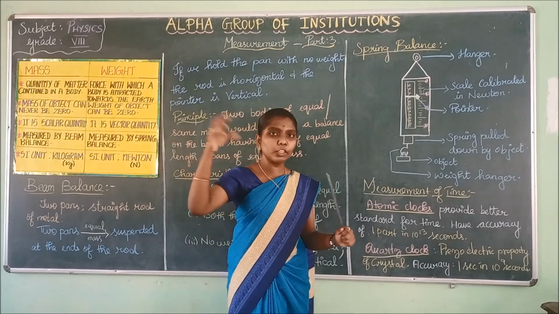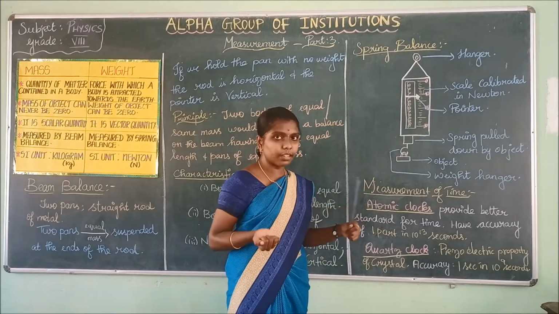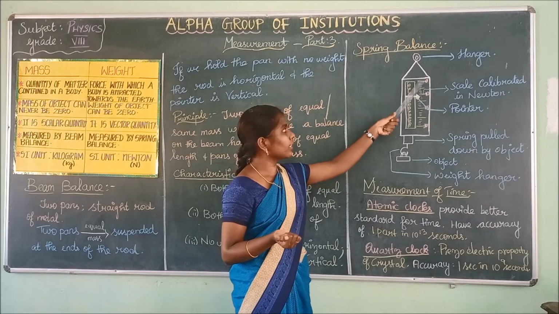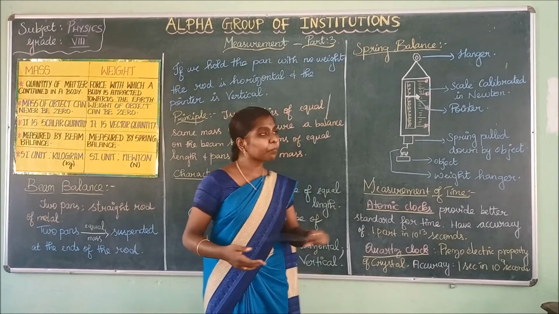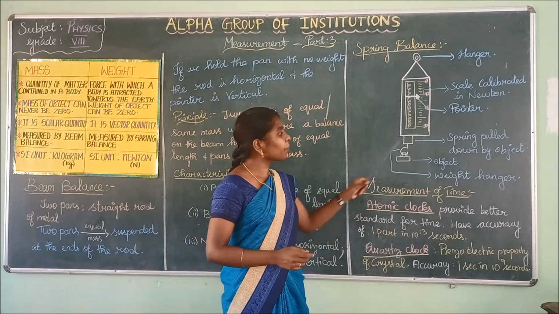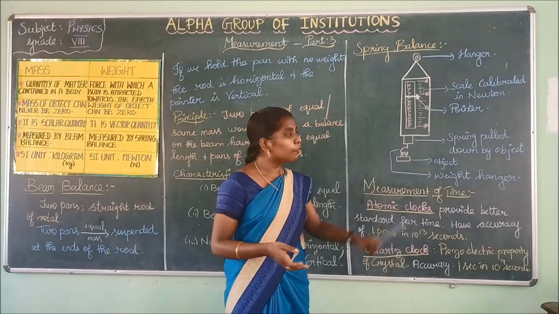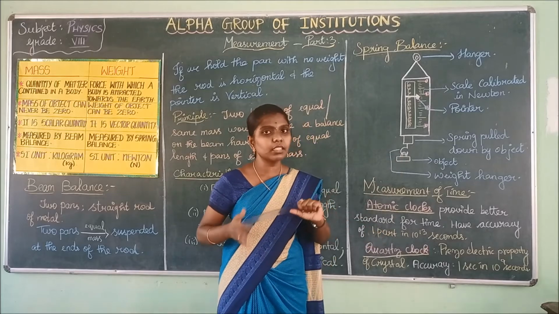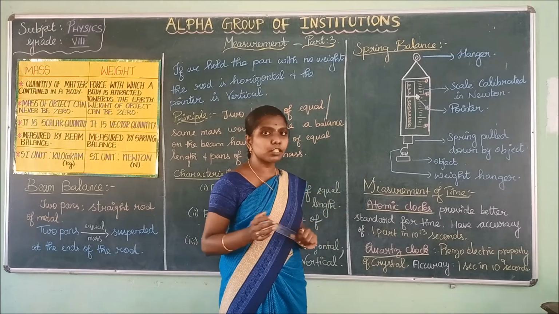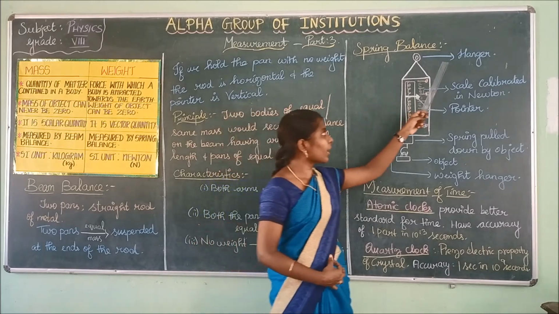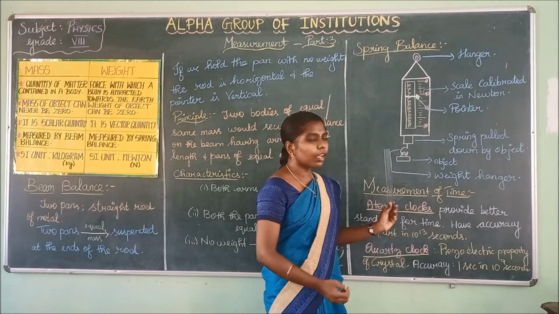If you hang the objects on the weight hanger, the spring will get enlarged and the pointer will point to the scales. From the scales you can note the measurement. From this scale you can note the readings. Yes, these are the characteristics of the spring balance. It consists of a hanger, scales, pointer, spring, weight hanger and the objects.